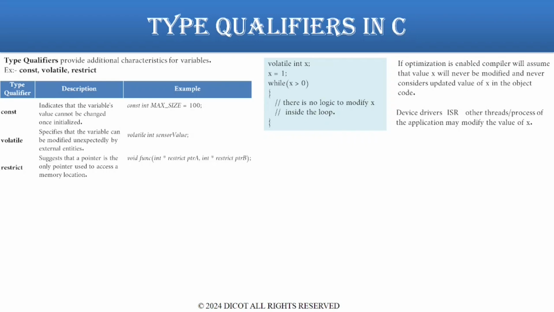Now what if the device drivers, the interrupt service routines or other threads or processes of the application modify the value of X? In such a scenario, we do not want the compiler to optimize X. Instead, we always want the compiler to consider its latest value. By declaring the variable as volatile, we are instructing the compiler not to optimize X and always consider its latest value.